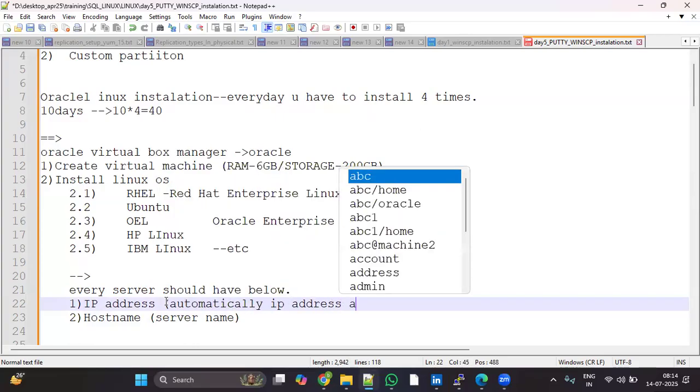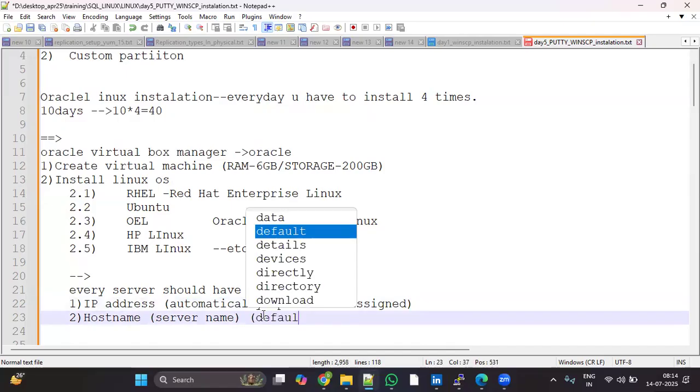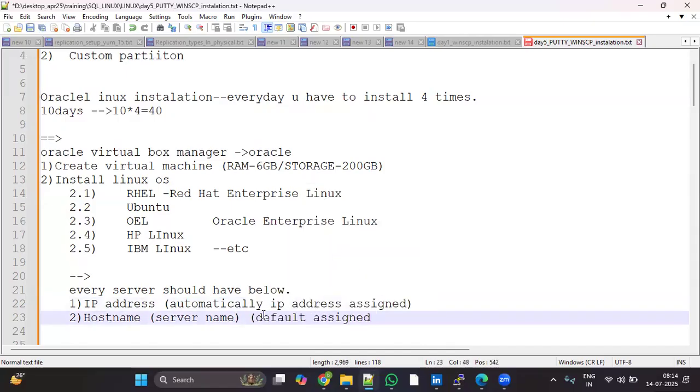IP address is assigned automatically. So the host name, a default host name, is assigned. If you want to, you can change it. Always we have to change the host name. No one maintains the default host name. So we should assign our own host name while installing the Linux operating system.